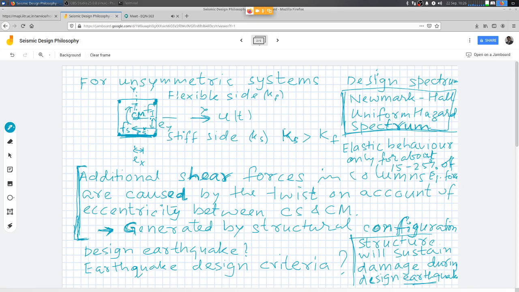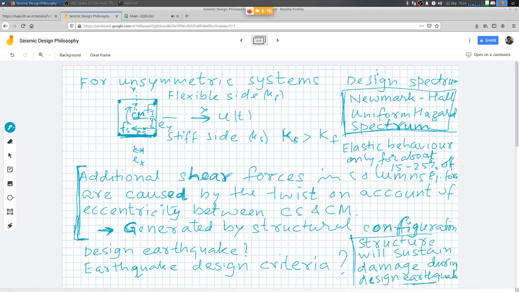Some amount of eccentricity is assumed to be present, which can be because of several construction practices which cannot be accounted for in the model, which may lend some kind of eccentric distribution of stiffness or mass in the system, right? So some little provision for eccentricity is always there in the system.